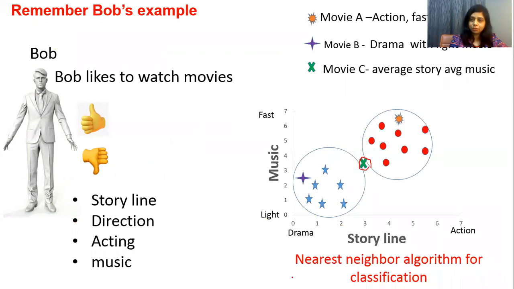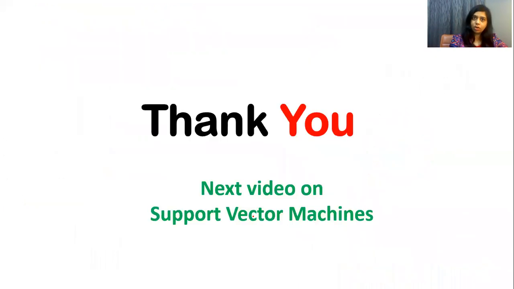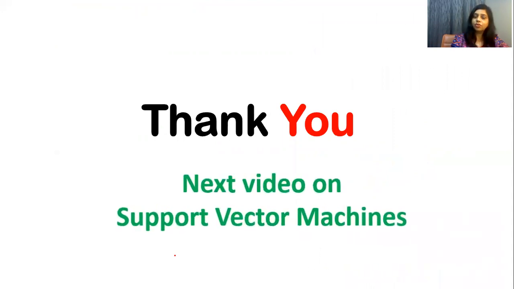That time I said it is an example of the nearest neighbor algorithm for classification. How? Because here we drew one circle and then took a decision that he will watch the movie because there were three circles. So this is all about classification techniques, and in the next video I will be coming with support vector machine.